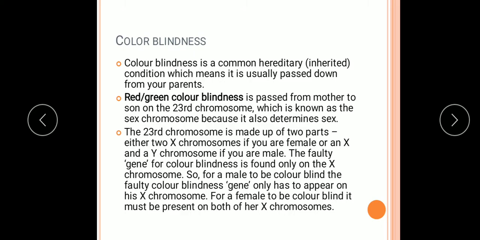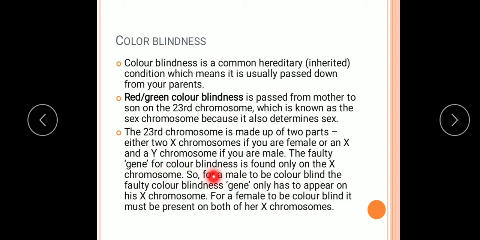Now we'll come to another recessive trait, which is color blindness. Color blindness is a common hereditary condition, which means it is usually passed down from your parents. Here red-green color blindness is passed from mother to son on the 23rd chromosome. The problem is there on the 23rd chromosome, which is known as the sex chromosome because it also determines the sex. The 23rd chromosome is made up of either 2 X chromosomes if you are female or an X and Y chromosome if you are male. In simple words, the problem is located on the X chromosome.